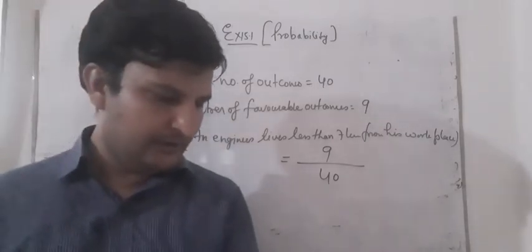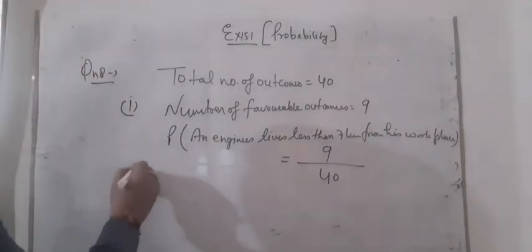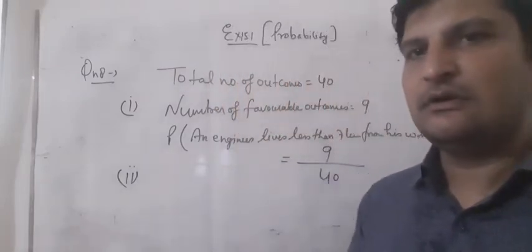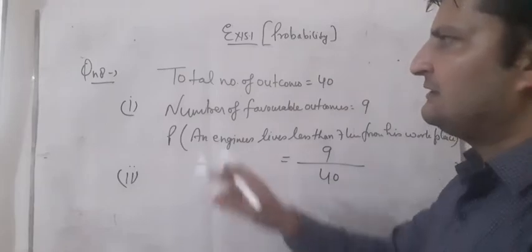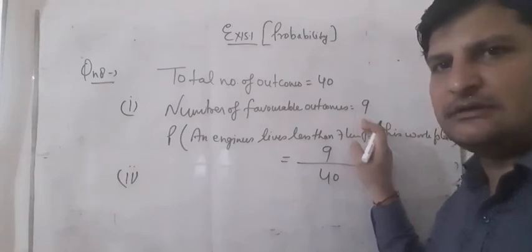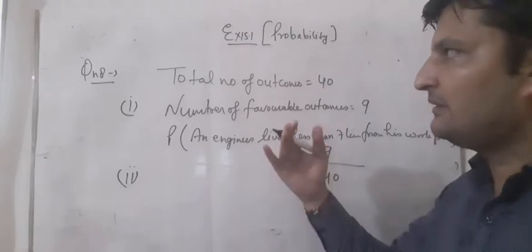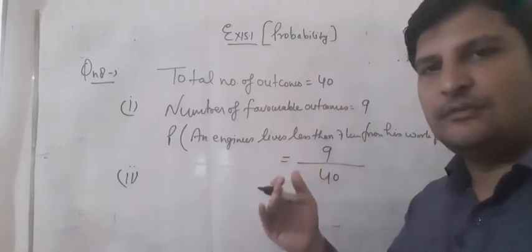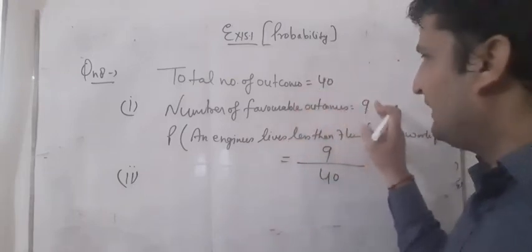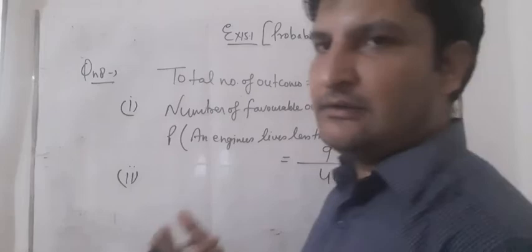Again, now, more than or equal to 7 kilometer from her place of work. Now students, we have to find more than or equal to 7 kilometer. We can find it like this here also. Total number of outcomes is 40 and 9 are living less than 7 kilometer distance. So we have to find the probability of living equal to 7 kilometer or more than 7 kilometer. Total number of engineers is 40 and 9 are living less than 7. So we can count it like this: 40 minus 9 is 31. 31 engineers are like this.